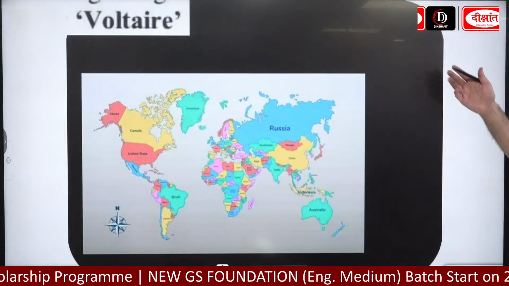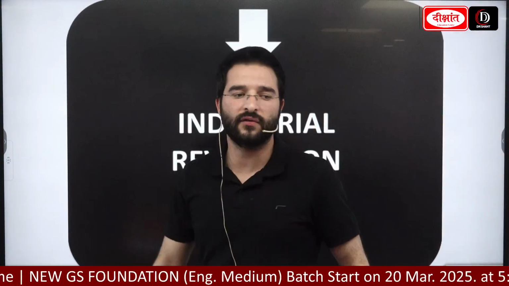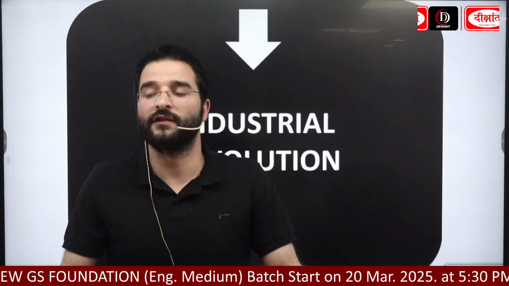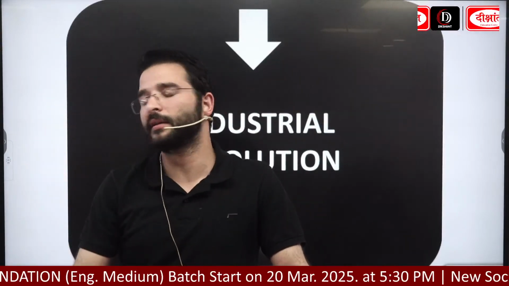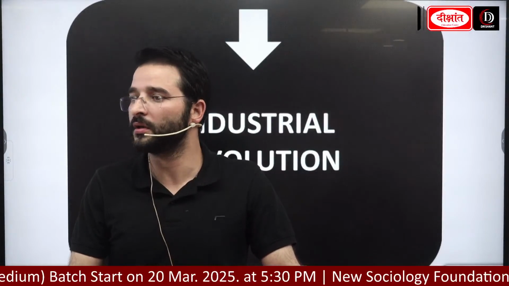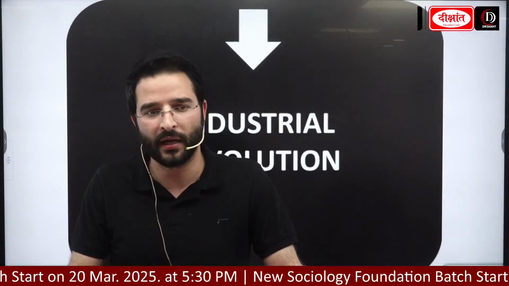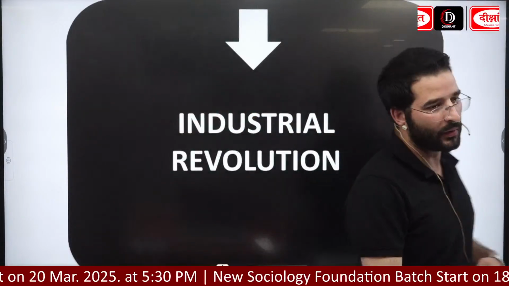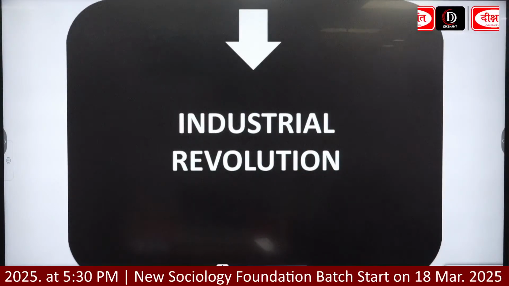Not just that, after that we will see the role of Voltaire, plus then we have to start with our main topics, starting from the Industrial Revolution. First we will be looking at the Industrial Revolution, then the American Revolution, then the American Civil War. Similarly, we have to look at the French Revolution, the unification of Italy, and the unification of Germany with the rise of nationalism over the period of time. We will be looking at the world wars, the Chinese Revolution, and the Russian Revolution. These are the topics that we have to cover.